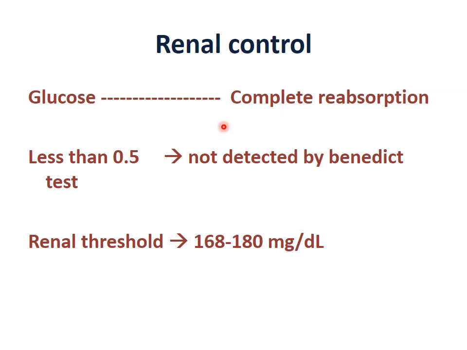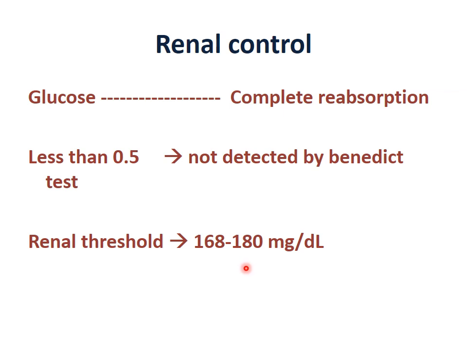What is glycosuria? Excretion of glucose in urine occurs when the venous blood glucose exceeds 168 to 180 milligram per deciliter. This level of venous blood glucose is known as the renal threshold for glucose.